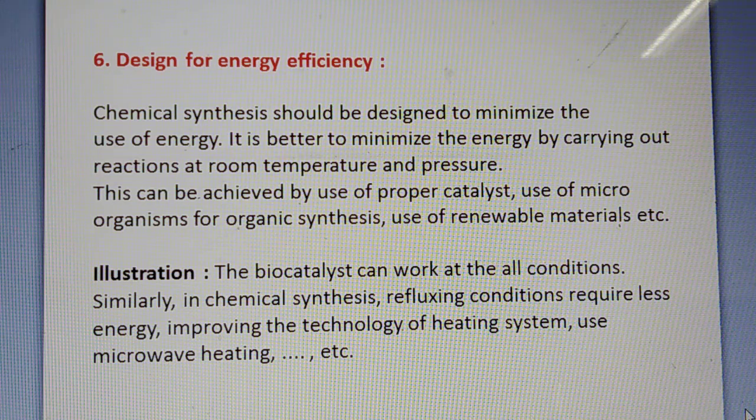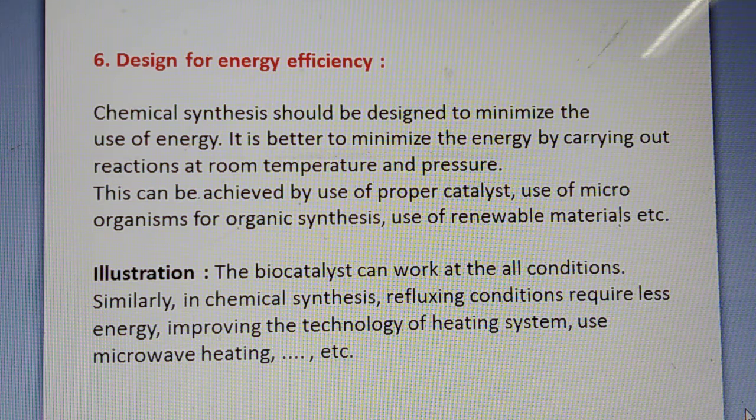But how can this be achieved? This can be achieved by the use of a proper catalyst, use of microorganisms for organic synthesis, use of renewable resources or materials, etc. A biocatalyst can work at all conditions. Similarly, in chemical synthesis, refluxing conditions require less energy by improving the technology of the heating system, like the use of microwave heating.